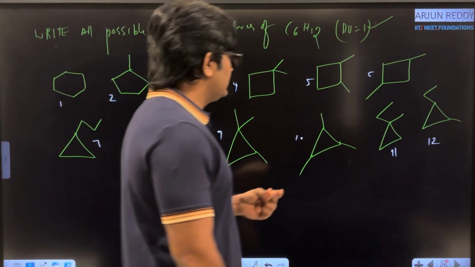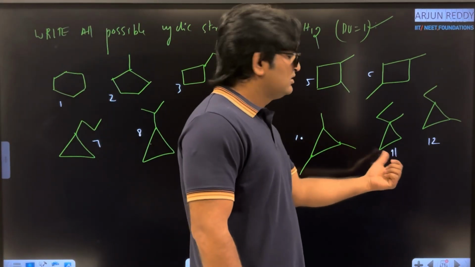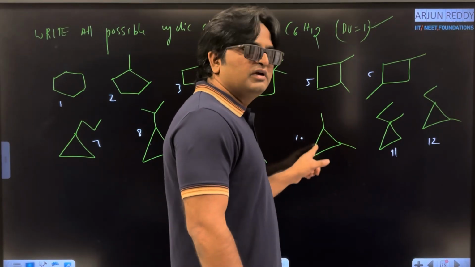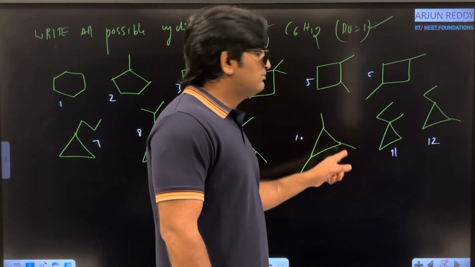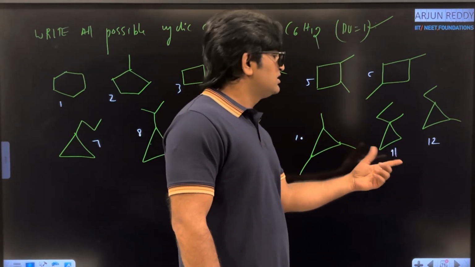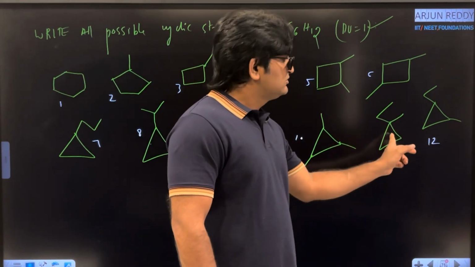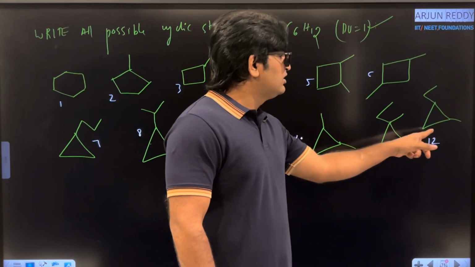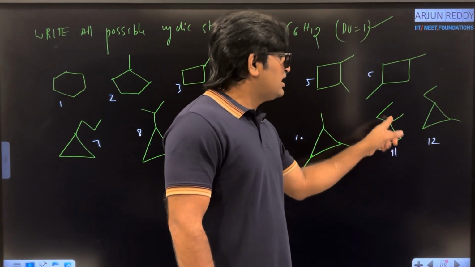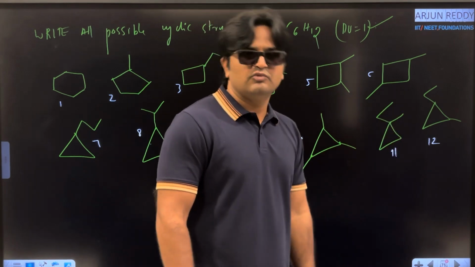For example, if you are taking 10 and 11, what is the relation between these two? Side chain same or different? Side chain is different but parent chain is same. These two are again chain isomers. 11 and 12, what is the relation between 11 and 12? Just positional isomers. Why? Because parent chain and side chain also same. Okay, right.